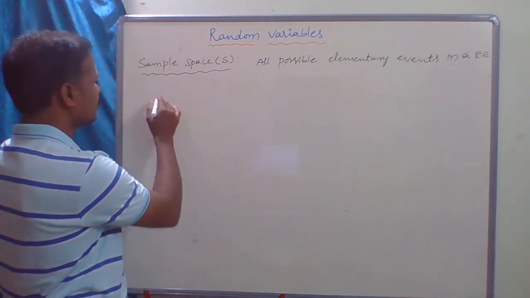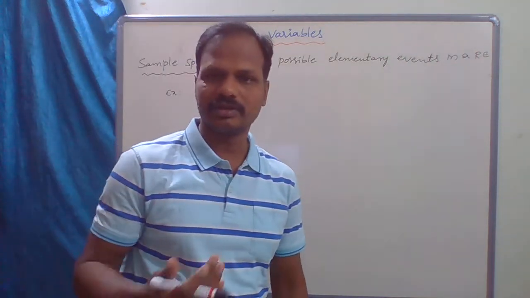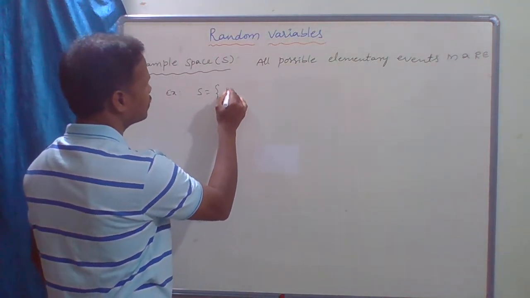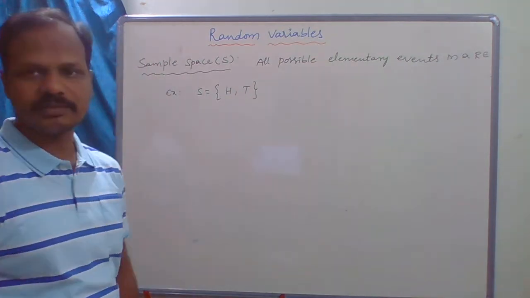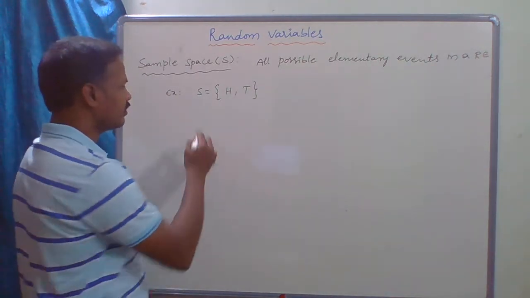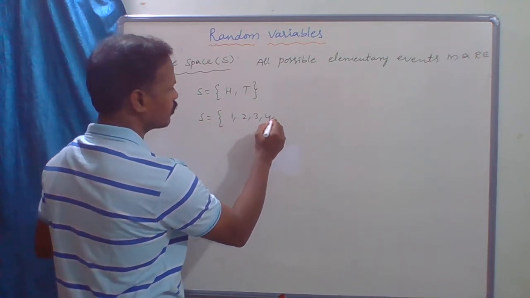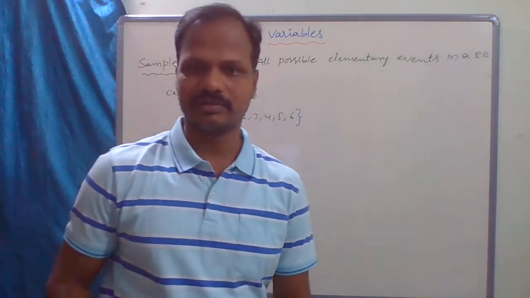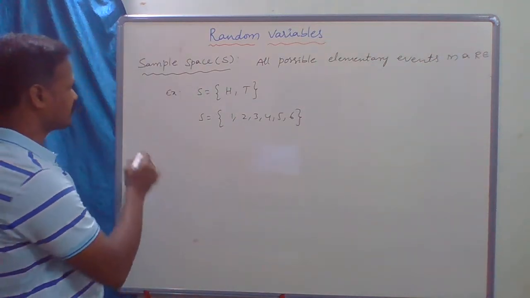For example, when we toss a coin, the sample space is H (head) or T (tail). Suppose we roll a die, then the sample space is getting 1, 2, 3, 4, 5, 6. So it is called a sample space. Now, discrete sample space.